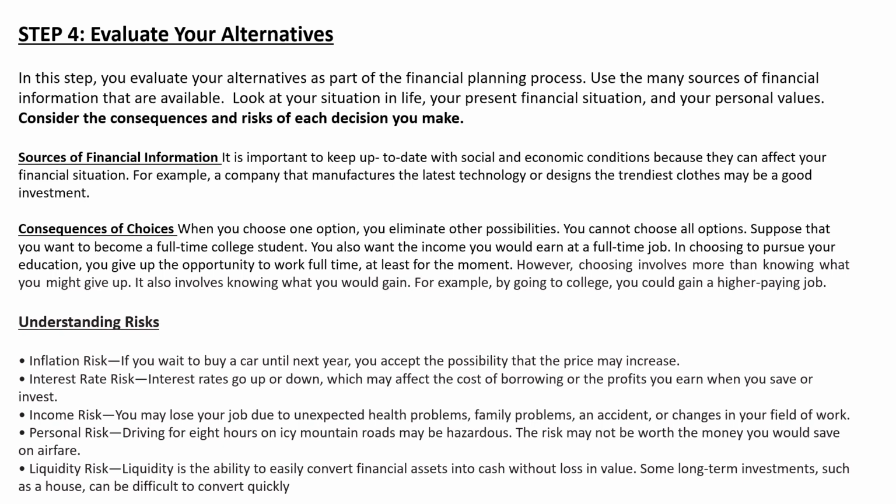Then interest rate risk. Interest rates go up and down. They are not going to be the same, which may affect the cost of borrowing or the profit you earn when you save or invest. If you are investing in a bank, even their rates keep fluctuating. You are expecting a 5% rate every year, but suddenly, as per policy, the interest rate will be 3% or 3.5%, and your returns will go down.